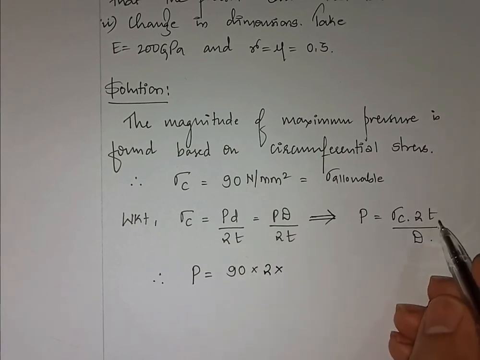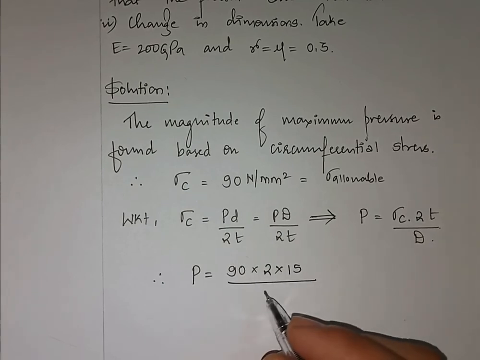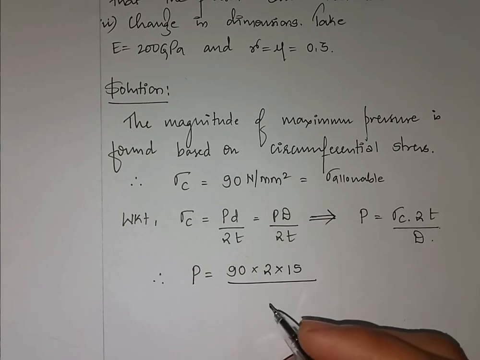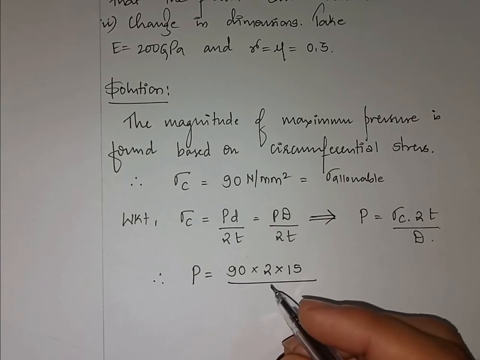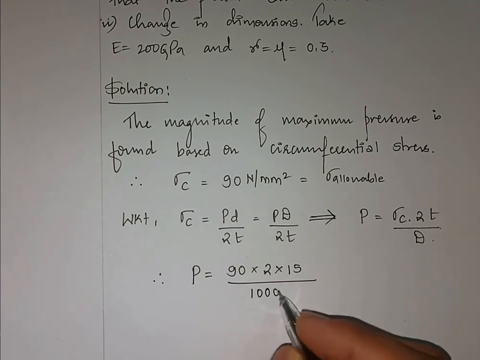So thickness he has given to me in the problem as 15 mm, divided by diameter. The diameter is 1 meter, so 1 meter is 1000 mm, so you write it as 1000 mm.